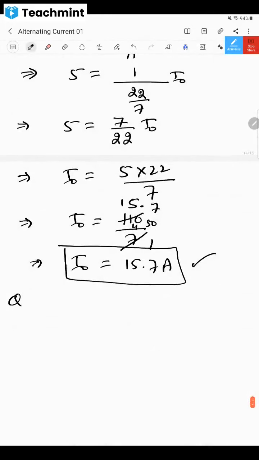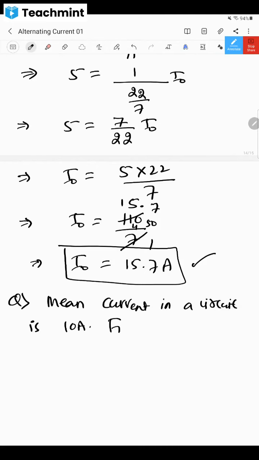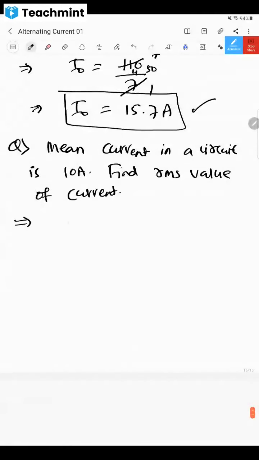One more question they will ask you. Now they will give you one more question. That question is like this. Mean current in a circuit is 10 ampere. Find RMS value of current. RMS value of current. Okay. Tell me, mean current, what is the value of mean current? Mean current in a circuit is 10 ampere. Now they are asking for RMS current.